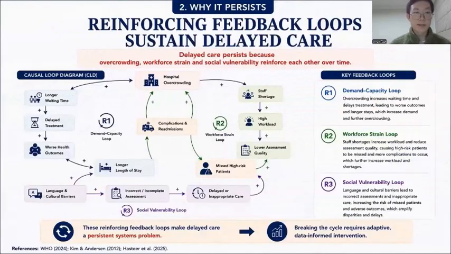This problem persists because healthcare systems operate as interconnected feedback loops. As our causal loop diagram shows, overcrowding increases waiting times and delays treatment, leading to worse outcomes and longer hospital stays. These, in turn, place even greater pressure on hospital capacity. At the same time, workforce shortages reduce assessment quality, while language and cultural barriers increase the risk of incomplete assessments, causing high-risk patients to be missed.